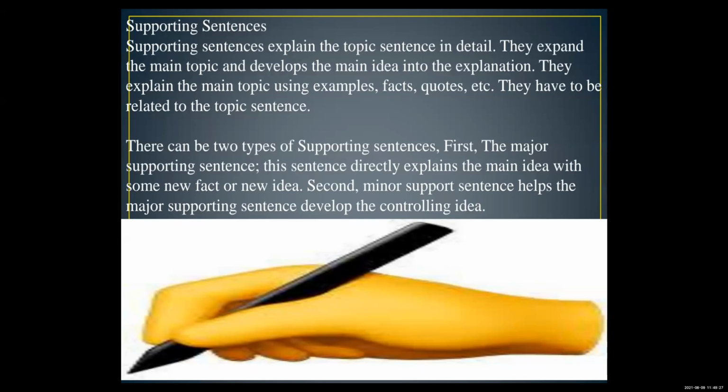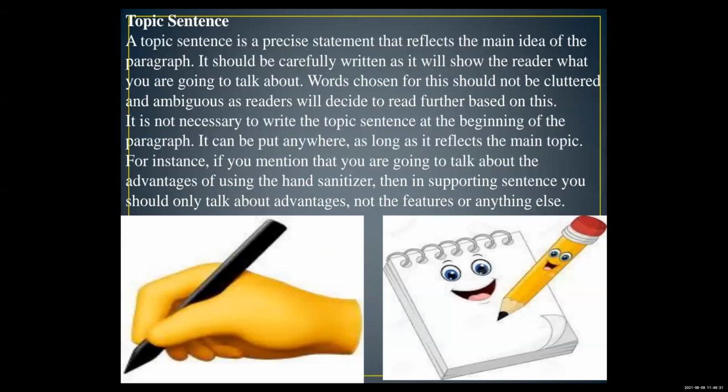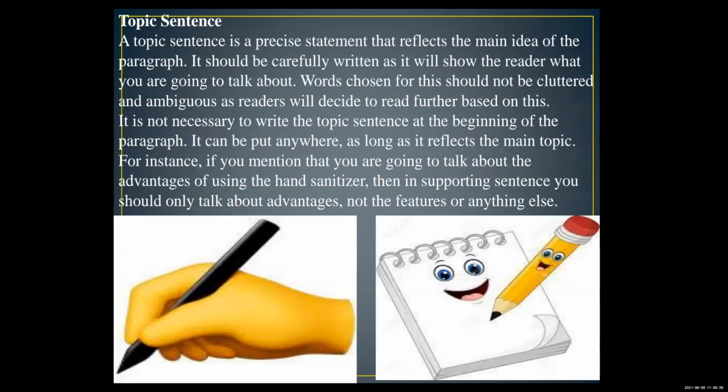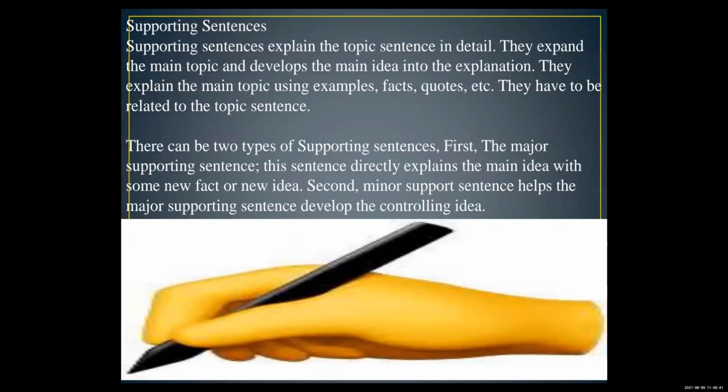These are the supporting sentences. So, students, the topic sentence reflects the main idea, and the supporting sentences explain the main topic using examples, facts, and quotes.